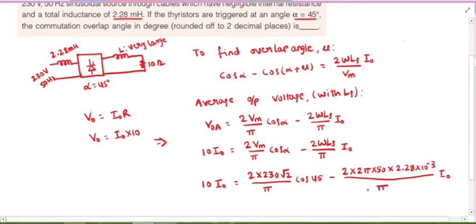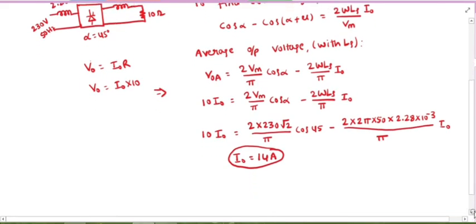All are known values except I naught. From this we can calculate I naught. If you solve this expression, you will get I naught as 14 amperes.